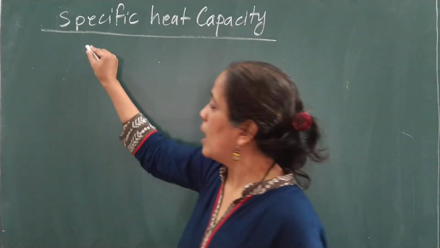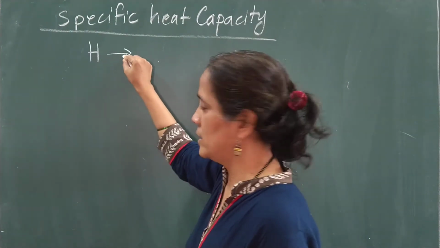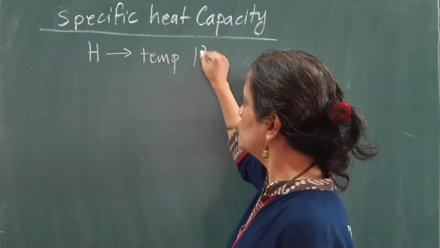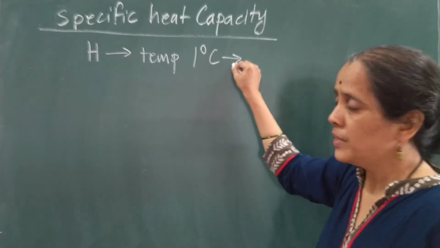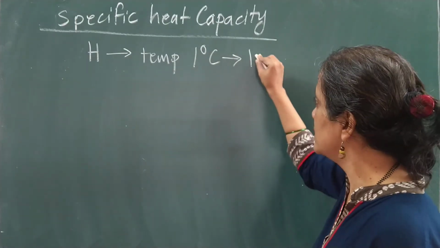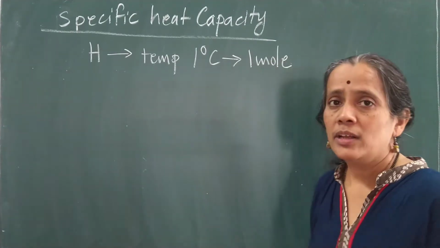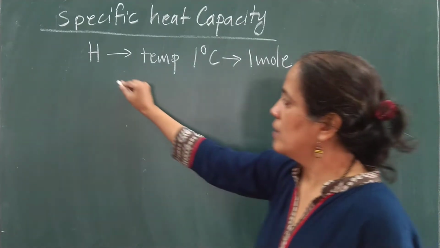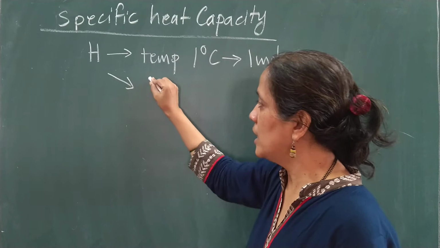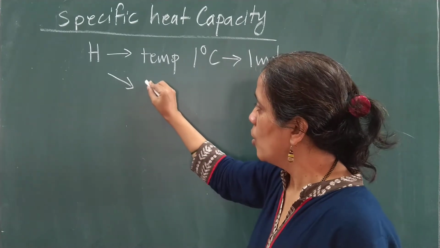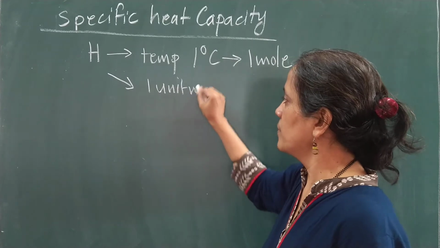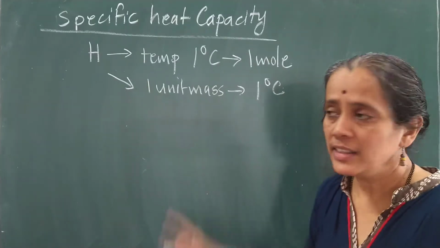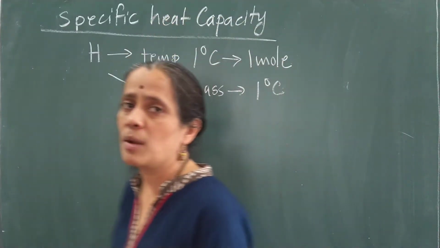So the amount of heat energy required to raise the temperature of a gas by 1 degree Celsius, when the gas amount we have taken is 1 mole, is called the molar specific heat. Suppose the amount of heat energy required by a gas of 1 unit mass so that its temperature rises by 1 degree Celsius, then it is called the principal heat capacity.